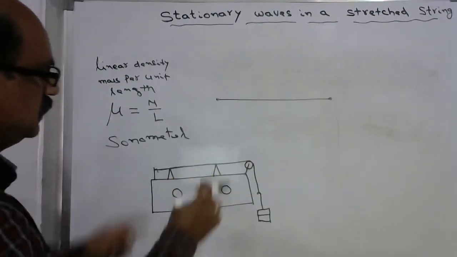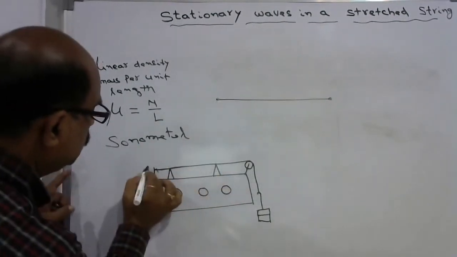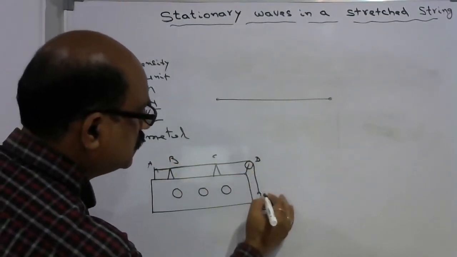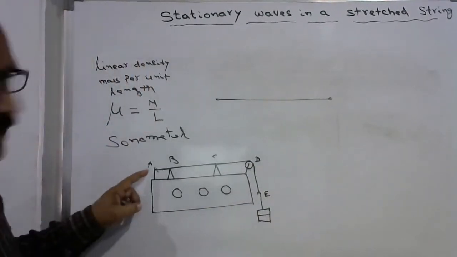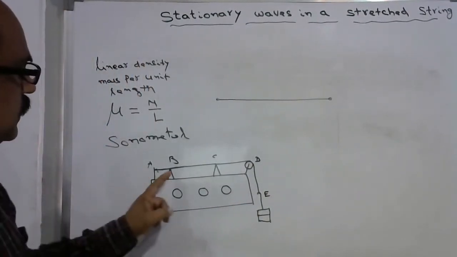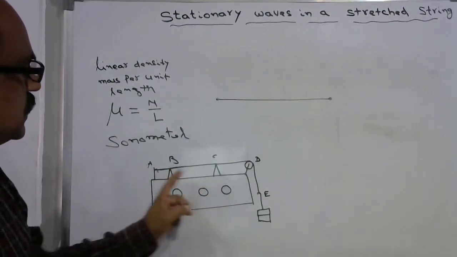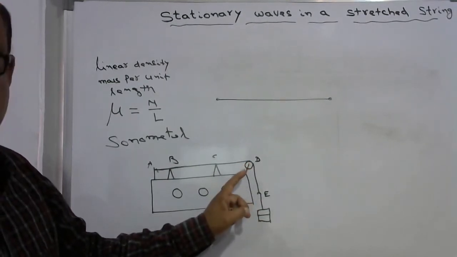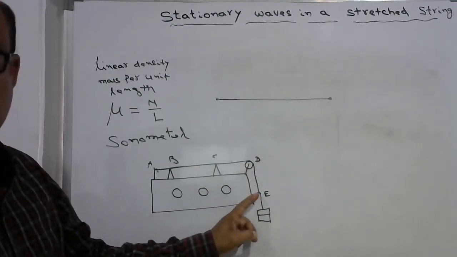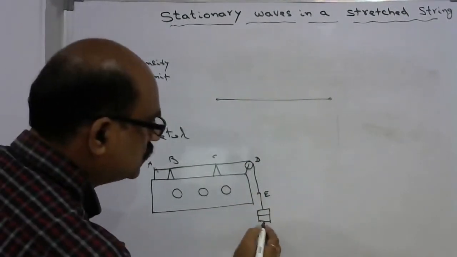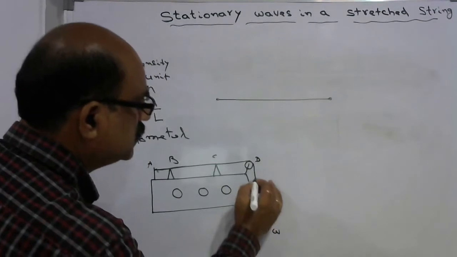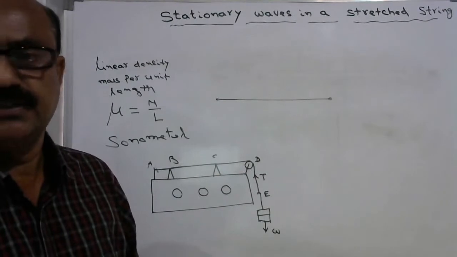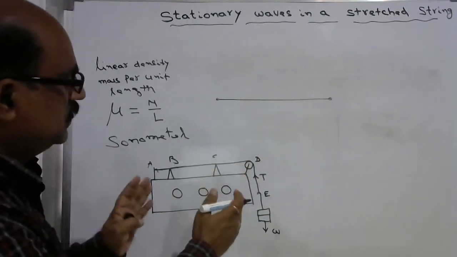In sonometer, just imagine these two ends here. Say this is A, this is B, this is C, this is D, this is E. See, the wire is fixed at A, and the two bridges are kept at B and C, and the wire passed through the pulley at D, and the other end of the wire connected to certain load. So this load has weight, and this weight creates the tension in the wire. So just imagine this sonometer.